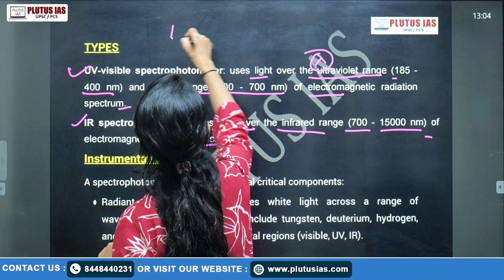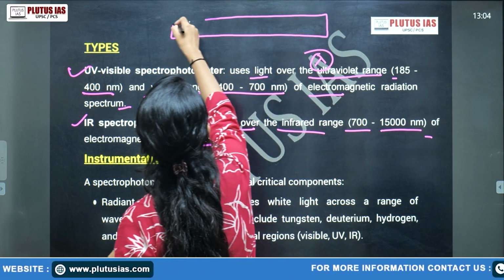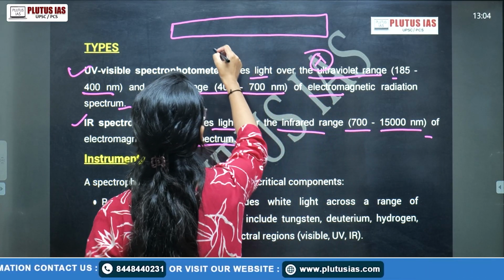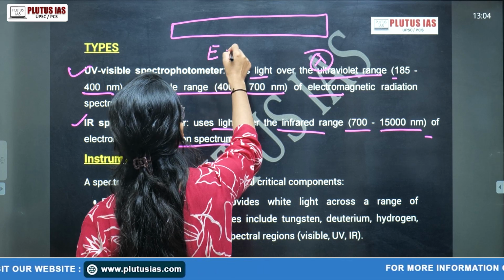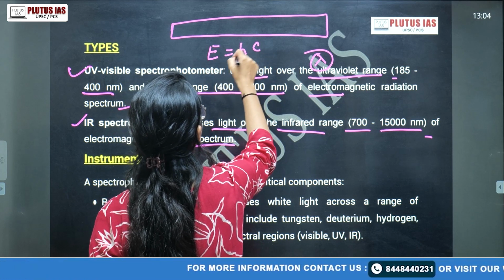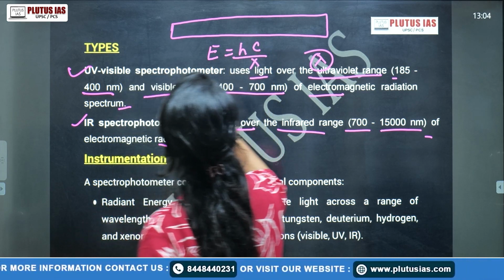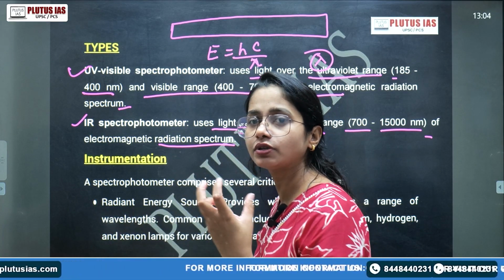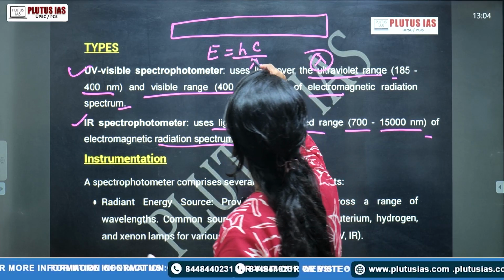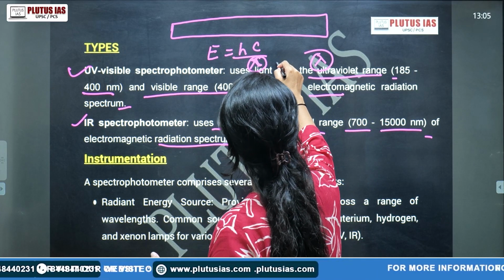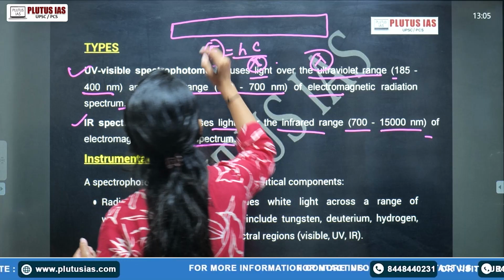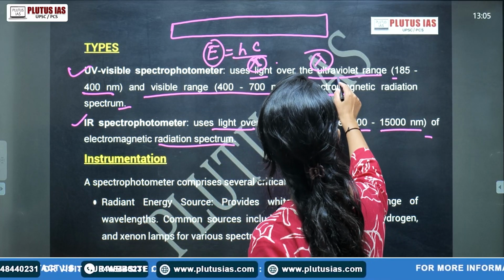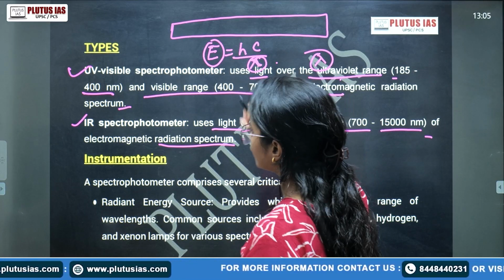Okay, so when we talk about the electromagnetic spectrum, microwave, IR, visible, UV, X-ray, gamma, we know something about the energy. Energy E is equal to hc upon lambda. So the lower the lambda, it is inversely proportional. Here I am just trying to tell one of the concepts. If the wavelength is low, the energy is very high. So that is X-ray, gamma, UV. Their wavelength is reducing while the energy is very high.